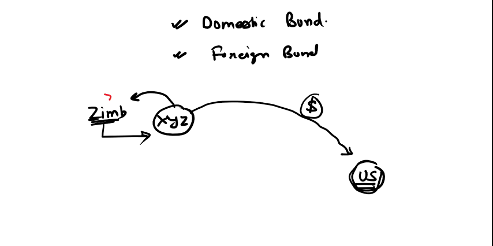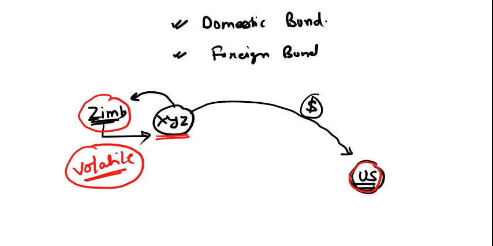The reason is that the currency of Zimbabwe is very volatile, so volatile that the US people who want to invest in the bond of this company can't, because of the very high volatility in the currency of Zimbabwe. Clear?